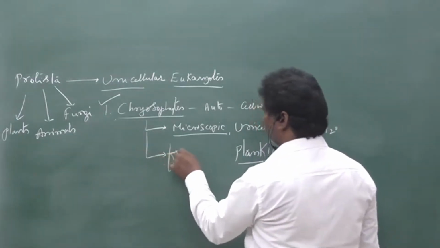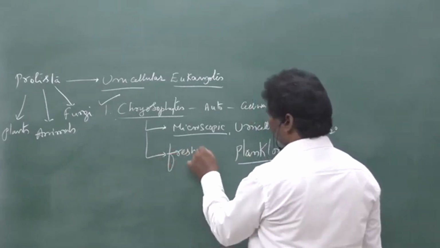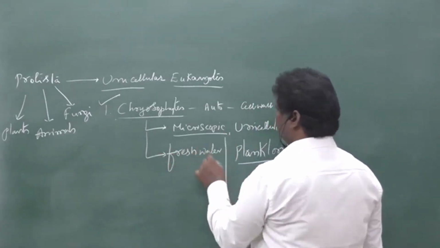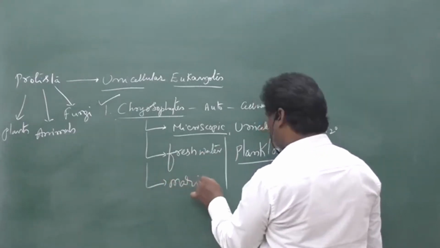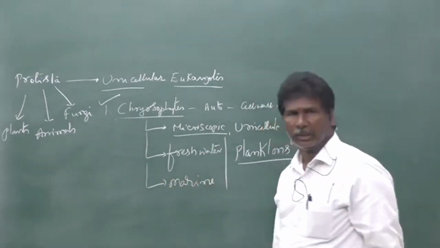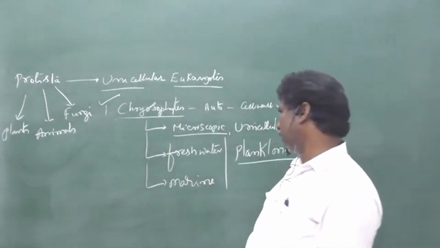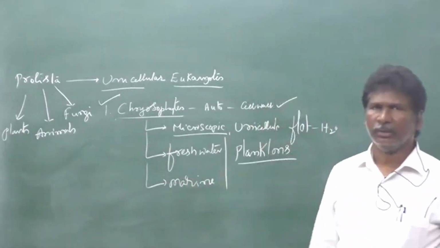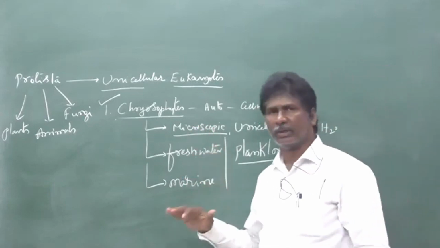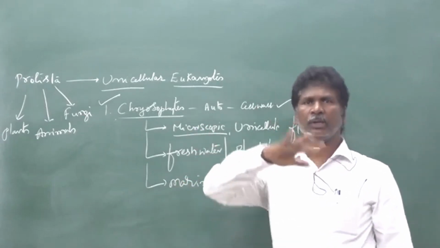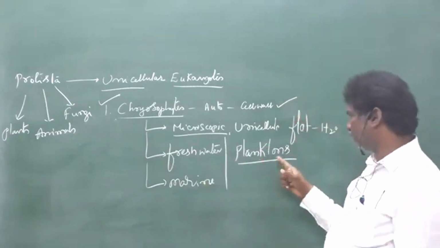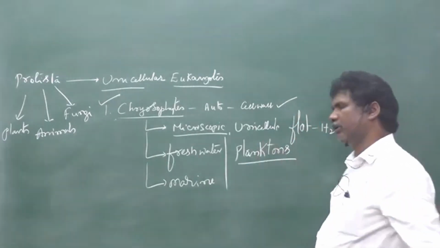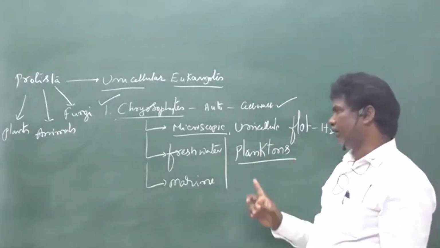They live in both fresh water as well as in marine water. Chrysophytes are unicellular microscopic organisms which float on the surface of water. So those are simply called planktons.